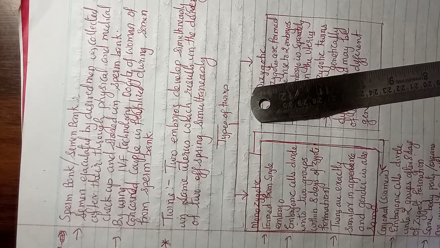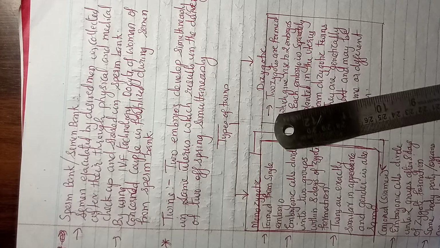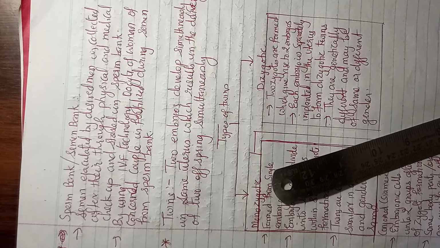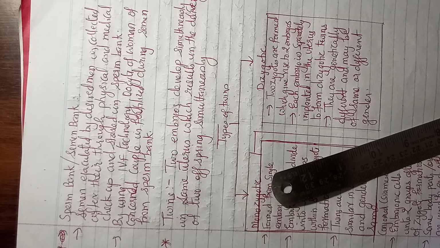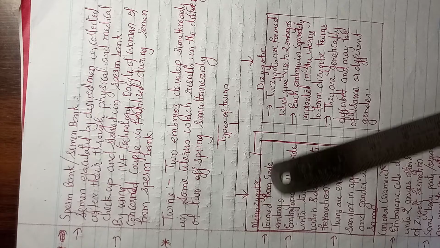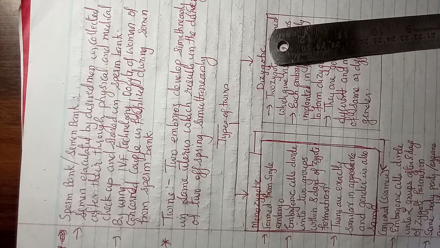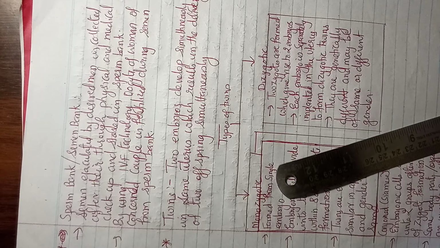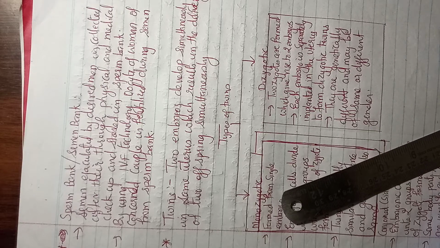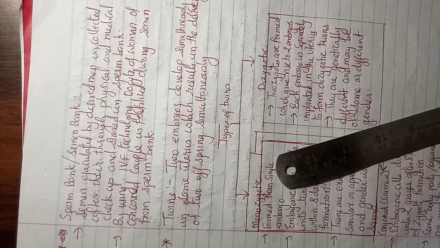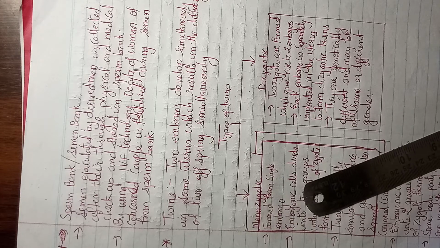Types of twins. Now, what are the possible types of twins? First type is monozygote. Mono indicates one zygote, and dizygote indicates two zygotes. In case of monozygote, it is formed from a single embryo.